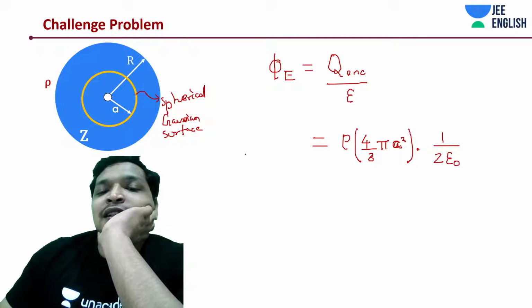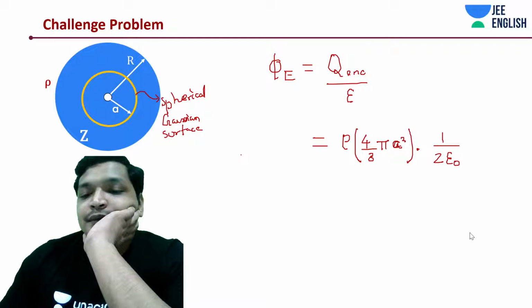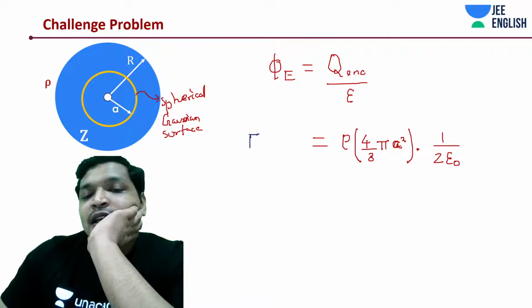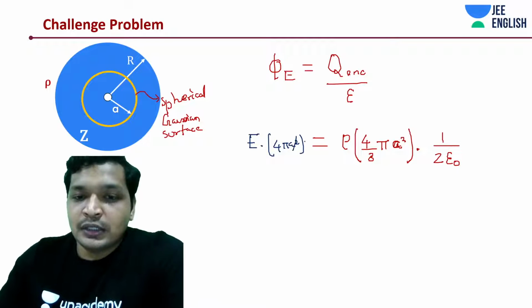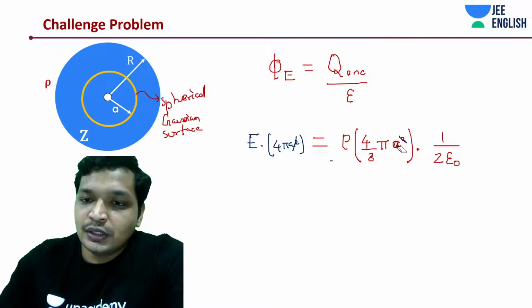Now, what about flux? It's E dot A. The same thing would happen again. E dot A. What is area? Everything is r cap, so I'm not writing it down. Try to understand it. Your Gaussian surface area was 4 pi a square. Simply cancel this out, and the power over here would get cancelled, the rest would remain as it is. So yes, you can do that.